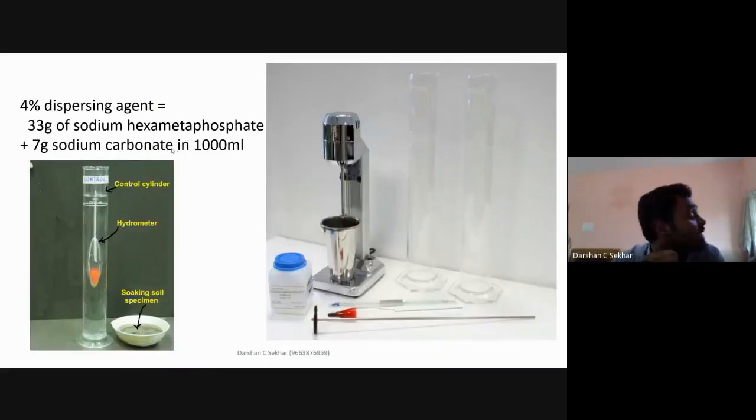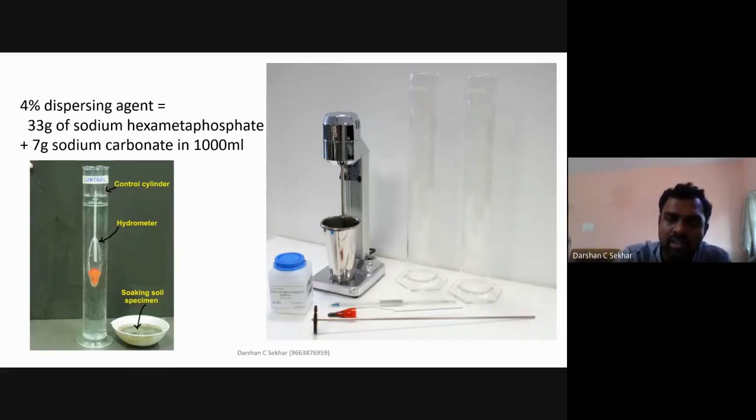Then after doing this, you need to prepare the dispersing agent. There is something called a 4% dispersing agent. And how do I make it? You take 33 grams of sodium hexametaphosphate, which is a powder, and 7 grams of sodium carbonate, which is also a powder. You take these two and put them in a 1000 ml jar and make a solution of it.